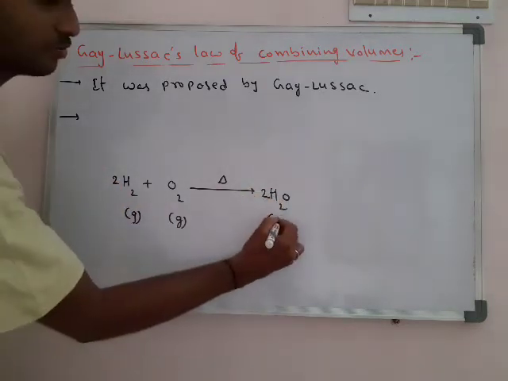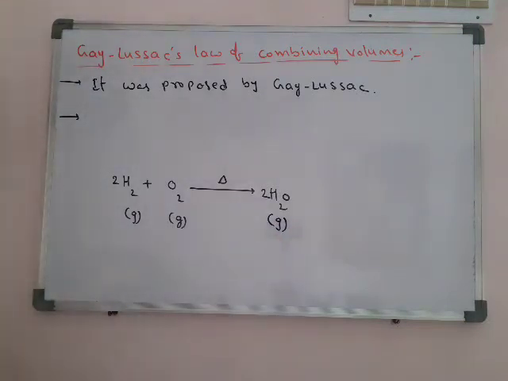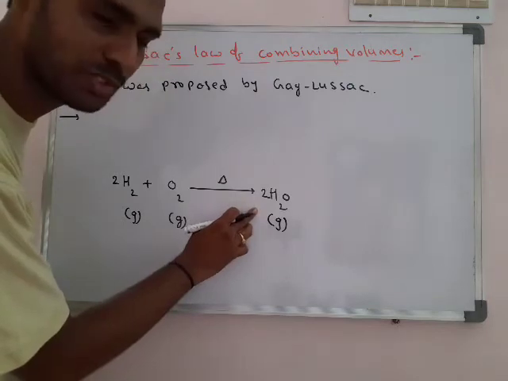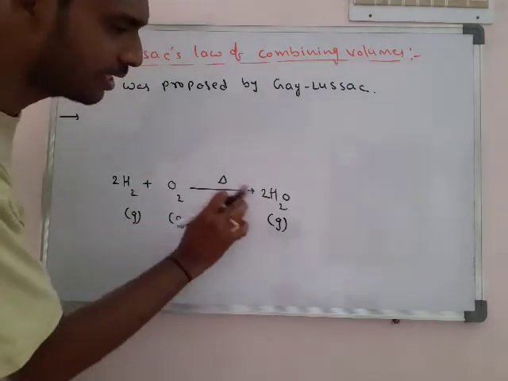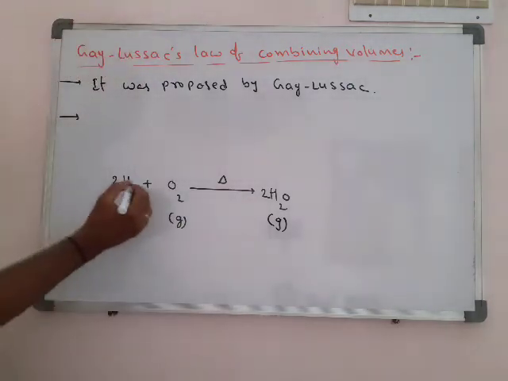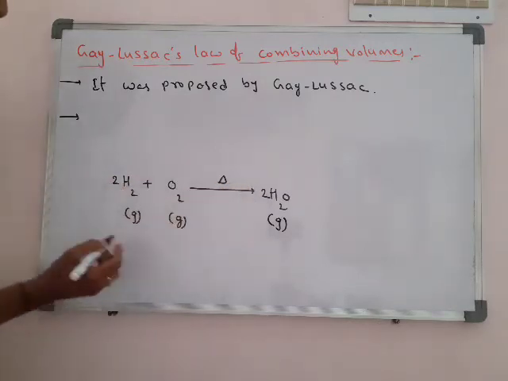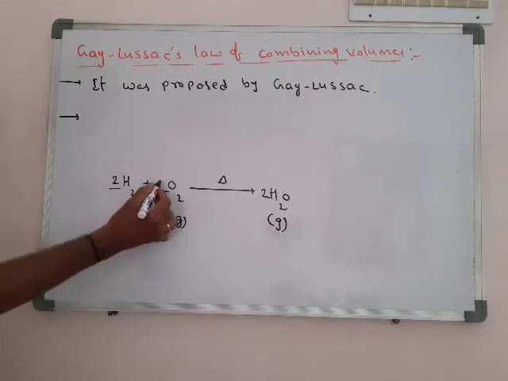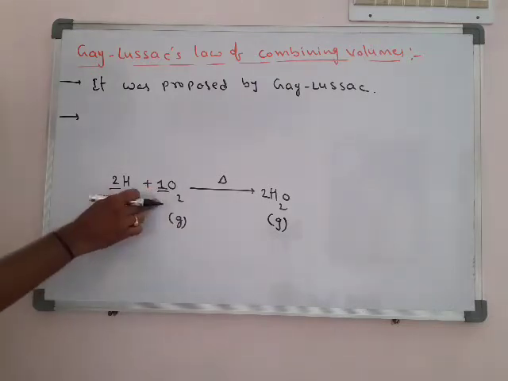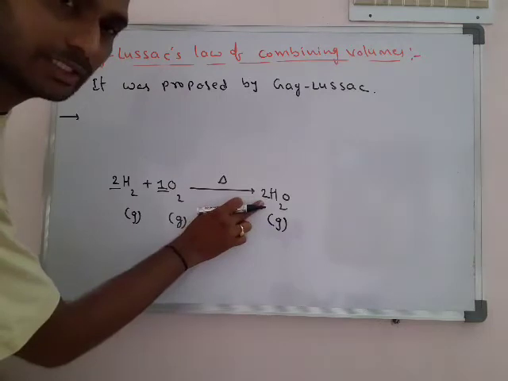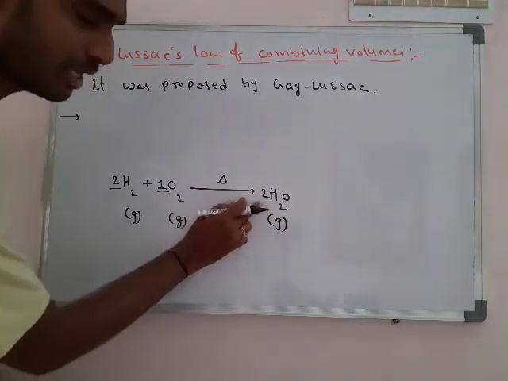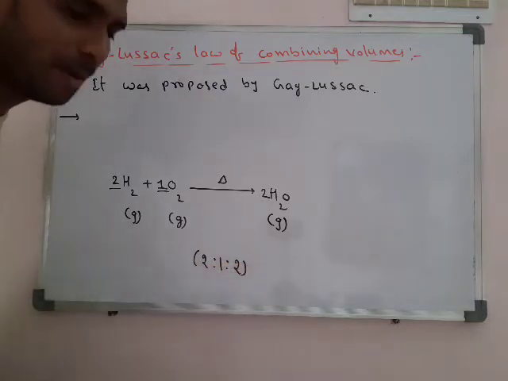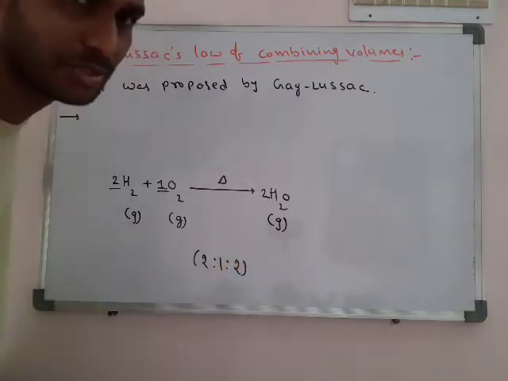Because the reaction takes place at high temperature, the formed H2O is also in the gaseous state. Balancing, here 2, here 1, here 2. So how are they combined? They are combined in a 2:1 ratio, and the formed one is a 2 ratio. Means they are all present in a 2:1:2 ratio, a simple ratio.